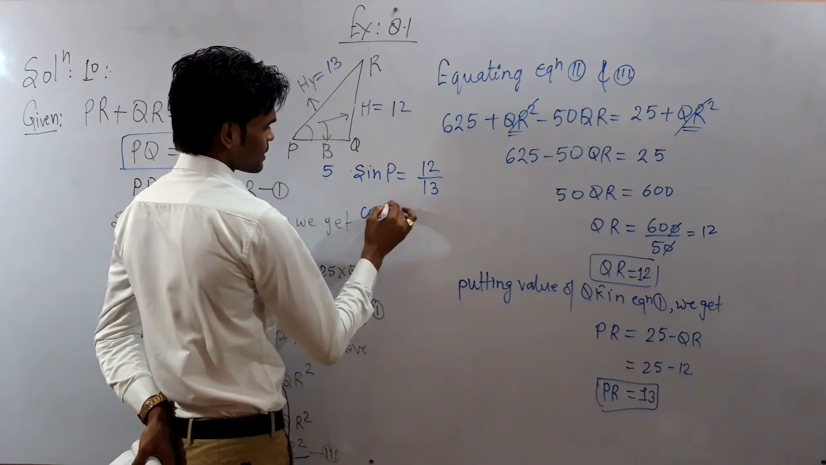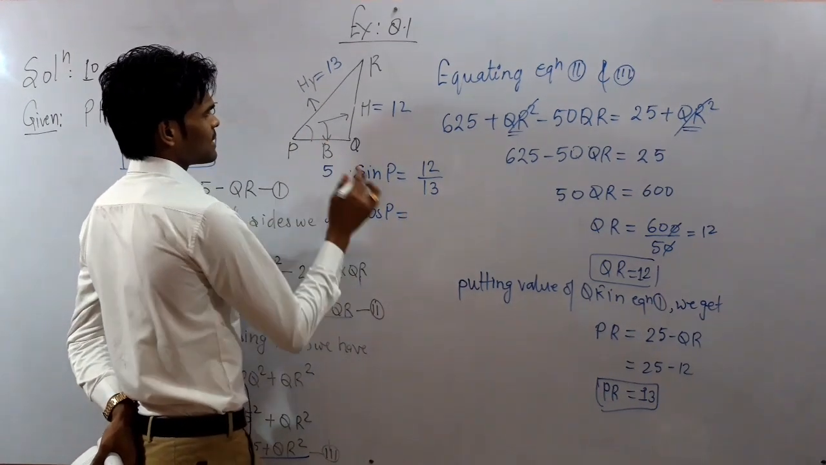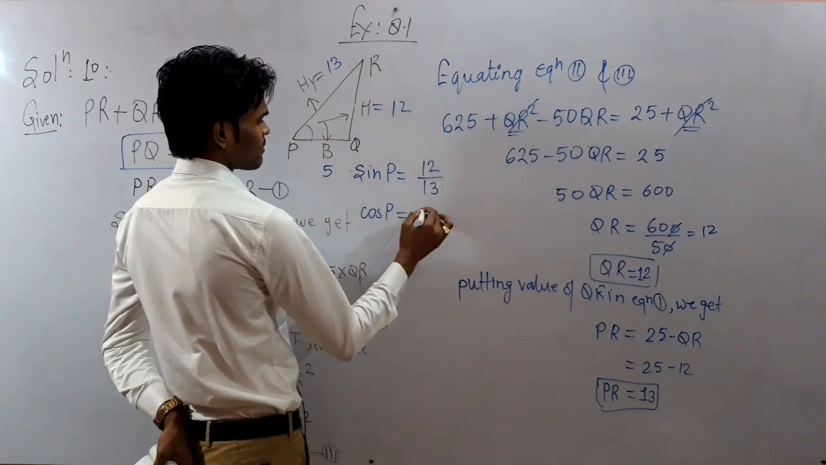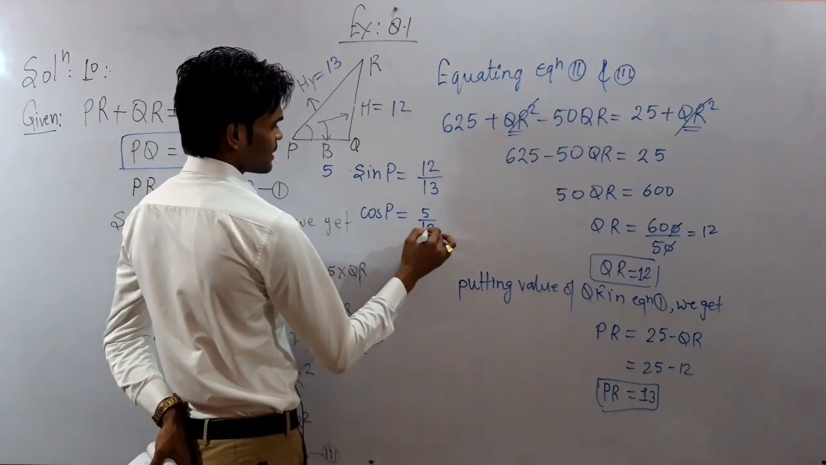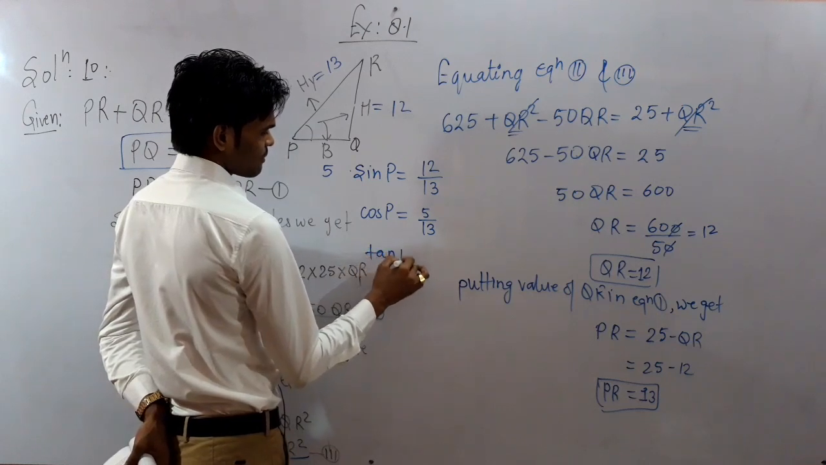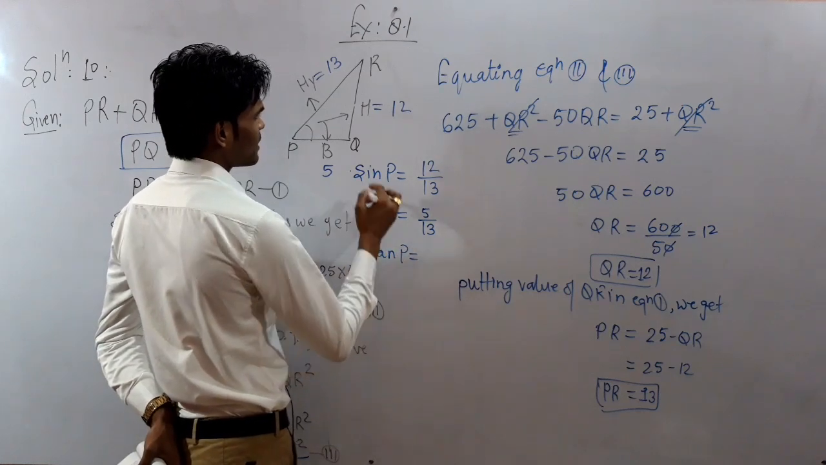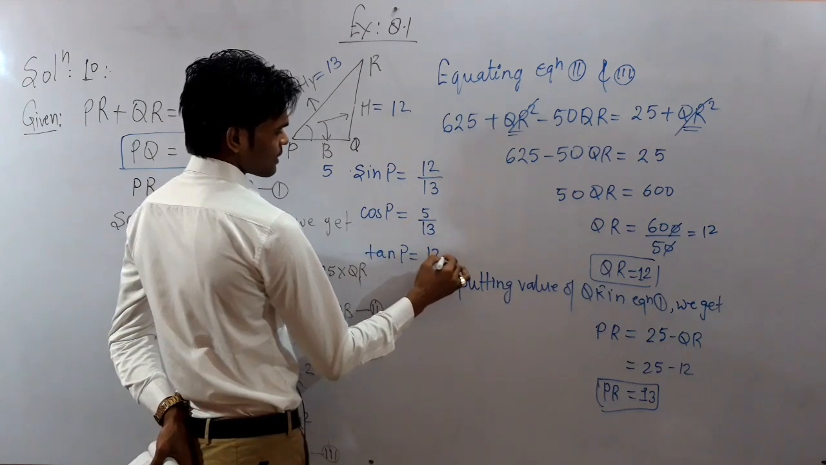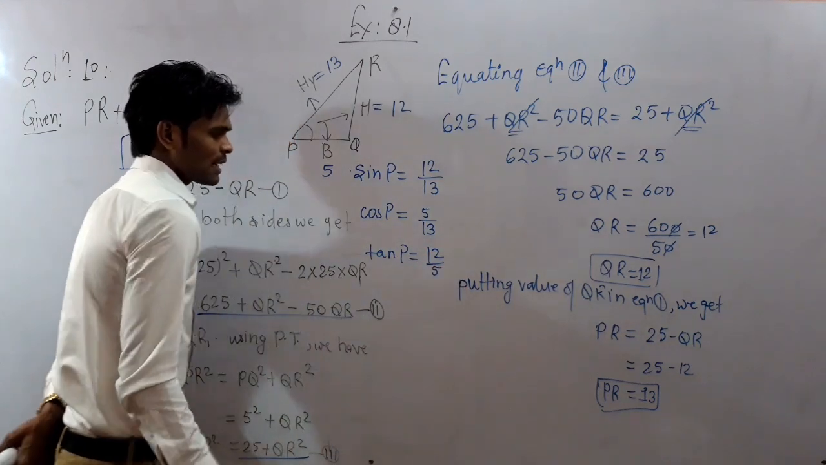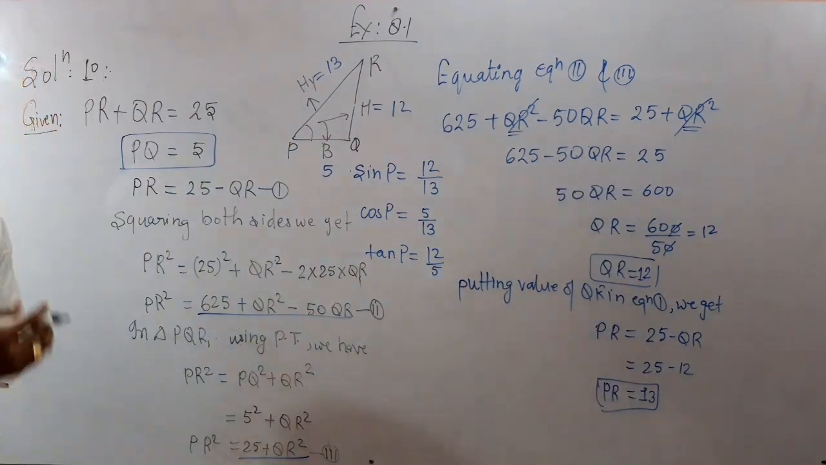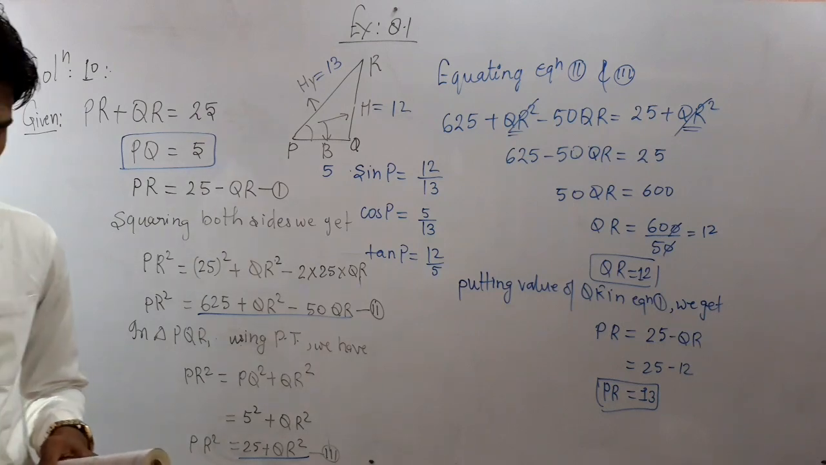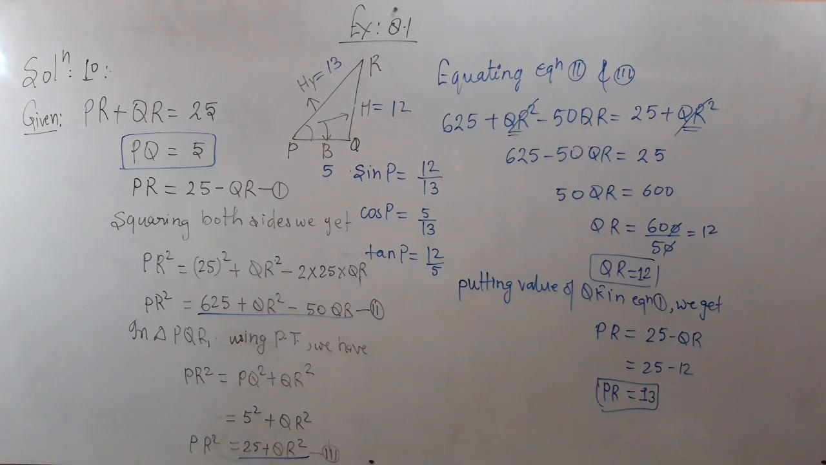Cos P, cos is the ratio of base and hypotenuse. So base is here 5 and hypotenuse is 13 again, and the last one, that is the tan P, it is height and base, so it will be 12 upon 5. So we have done the question. Is that clear? Any problem to anyone? Good. Now you may proceed, you may solve it. So this is the very important question of this exercise. I hope you all have done it very easily.